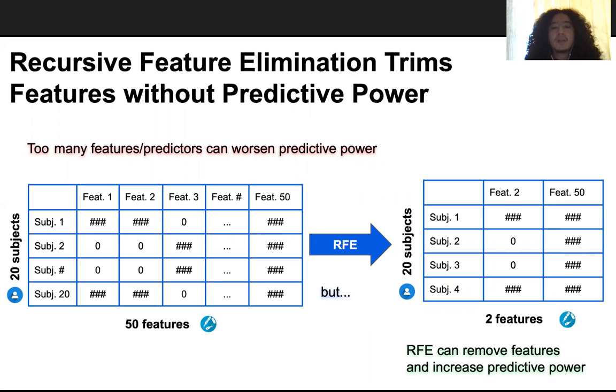These features are either clinical metadata or the ones of microbial species, pathways, or metabolites, but not all of them are needed because they do not have predictive power and hence will worsen the model. We use an algorithm called recursive feature elimination, or RFE, which eliminated features until the desired number was achieved.